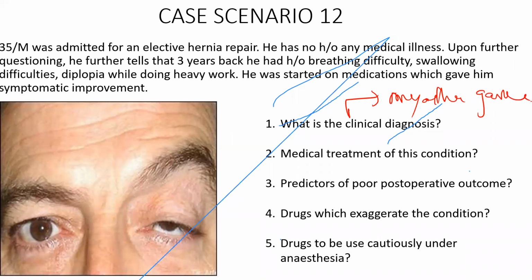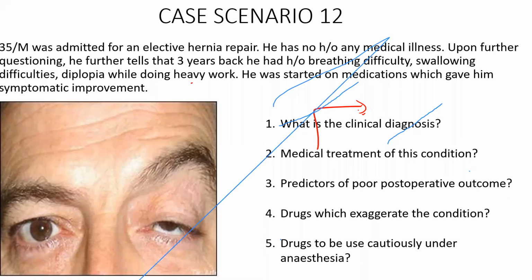Sir, ptosis and difficulty in swallowing. Okay, so many conditions can cause ptosis and difficulty in breathing, isn't it? Why specifically is this patient myasthenia gravis? Fatigability, sir, while doing heavy work. Okay, so when you do excessive work, all your acetylcholine stores are exhausted. So that is the reason you get difficulty in breathing, bulbar symptoms, diplopia, specifically after doing heavy work. Good. What is the medical management of this condition?